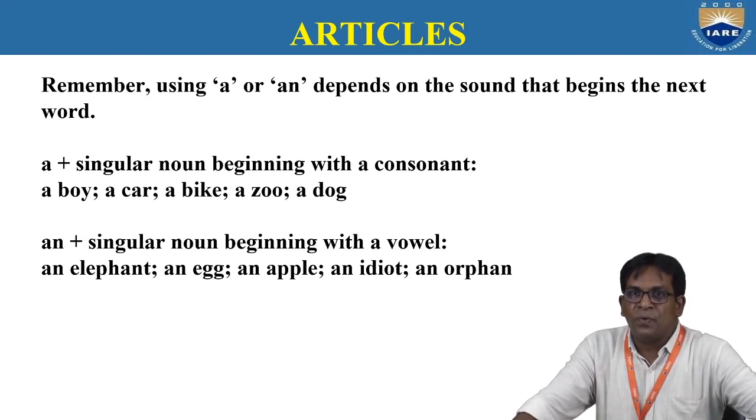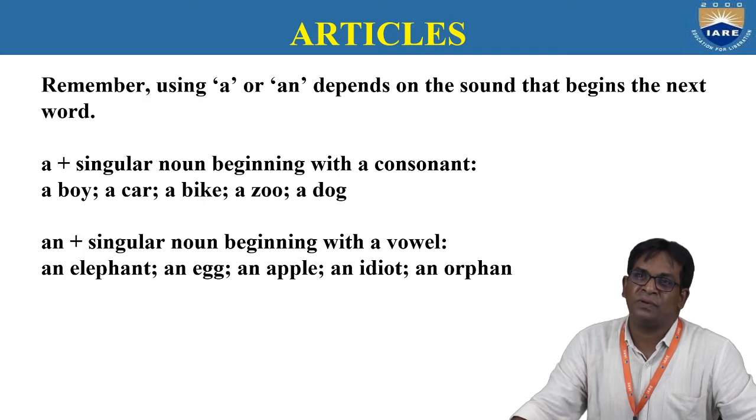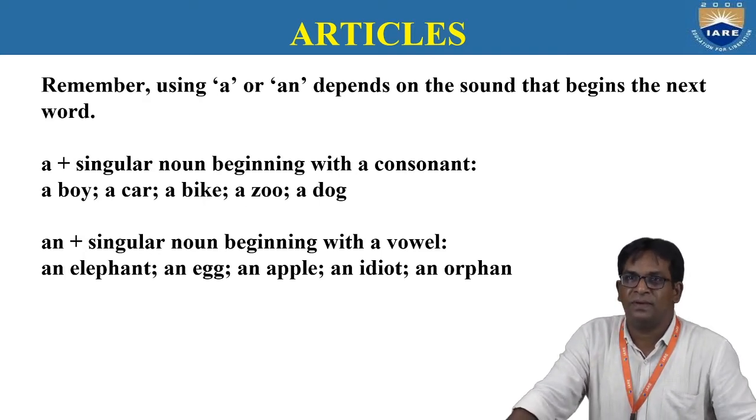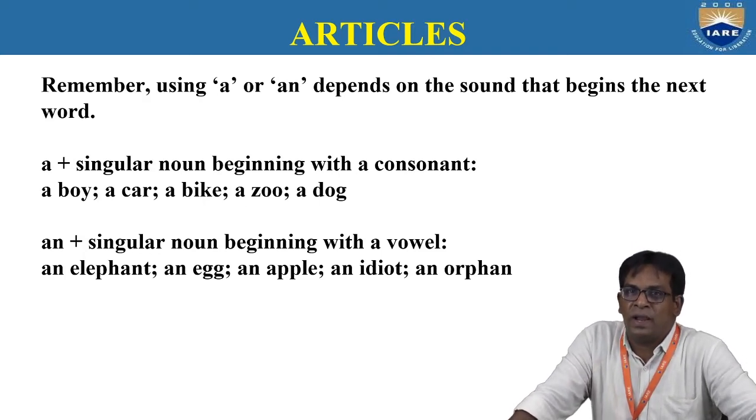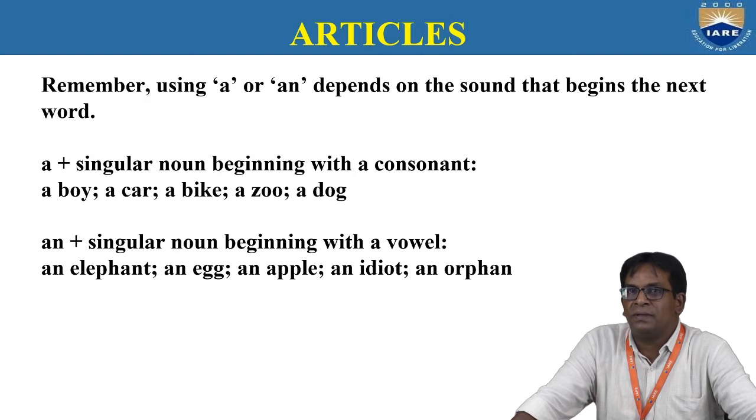So, when you are using the indefinite article a or an, you should be very careful which one is suitable in order to write before that particular noun. For example, a boy. That word starts with the ba sound, which is a consonant sound.